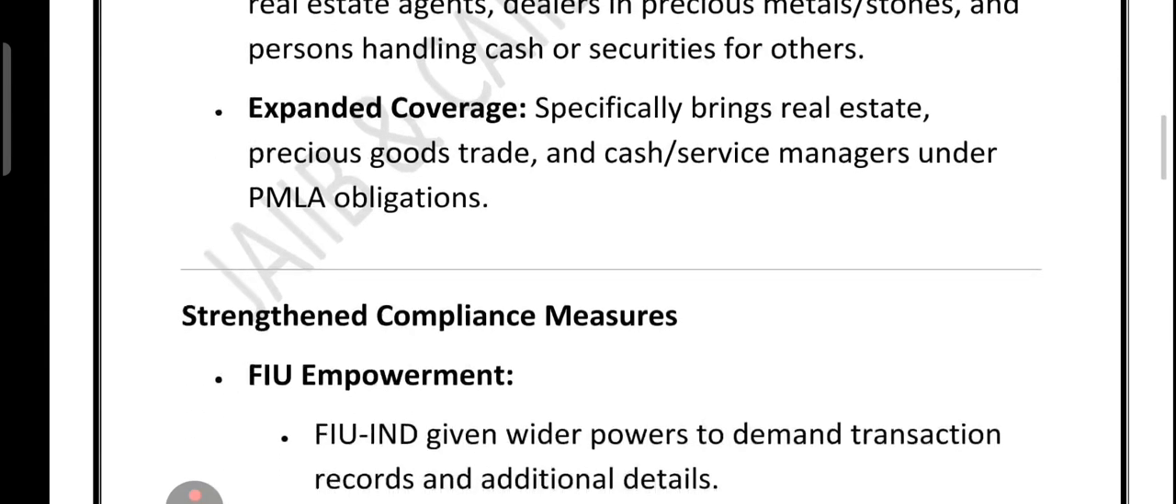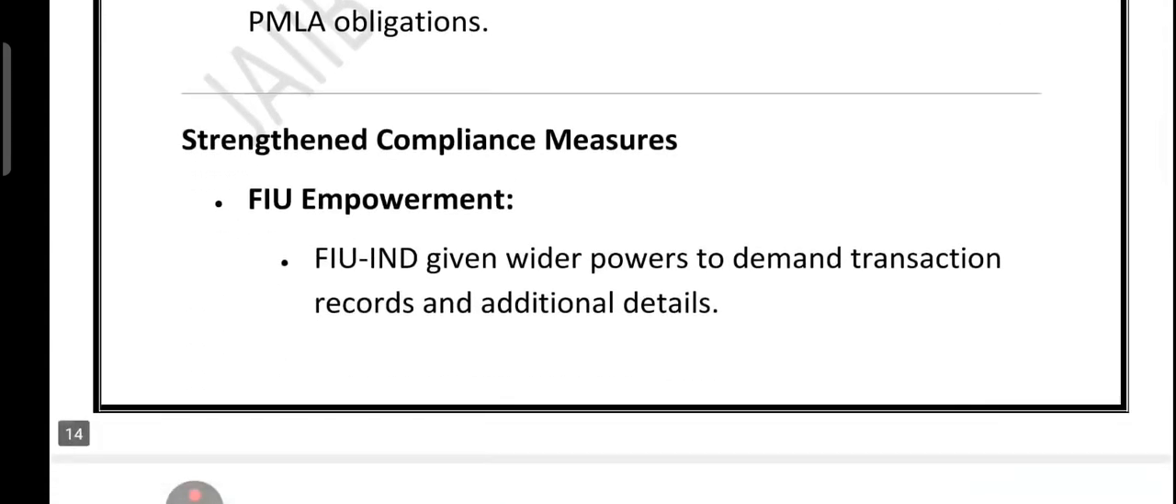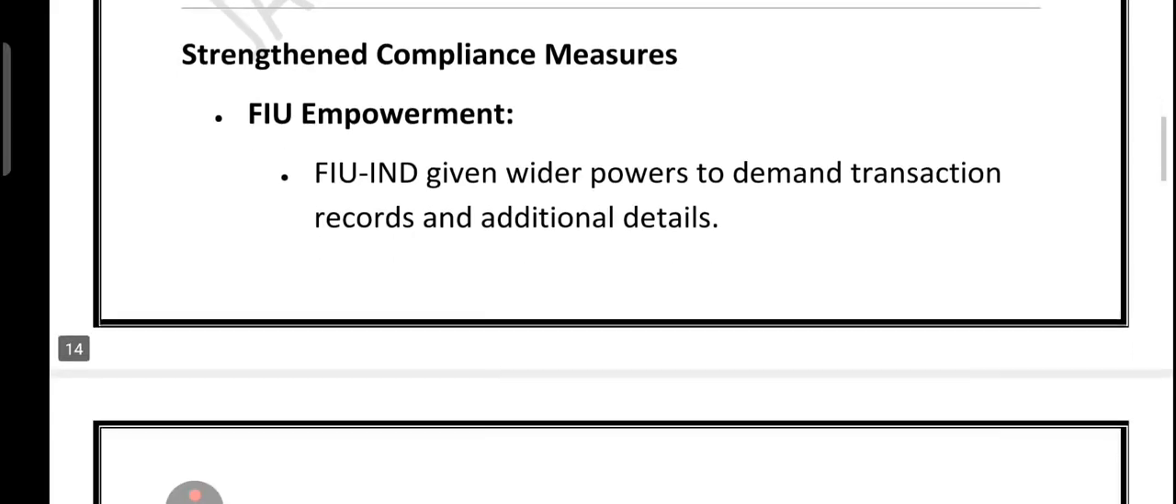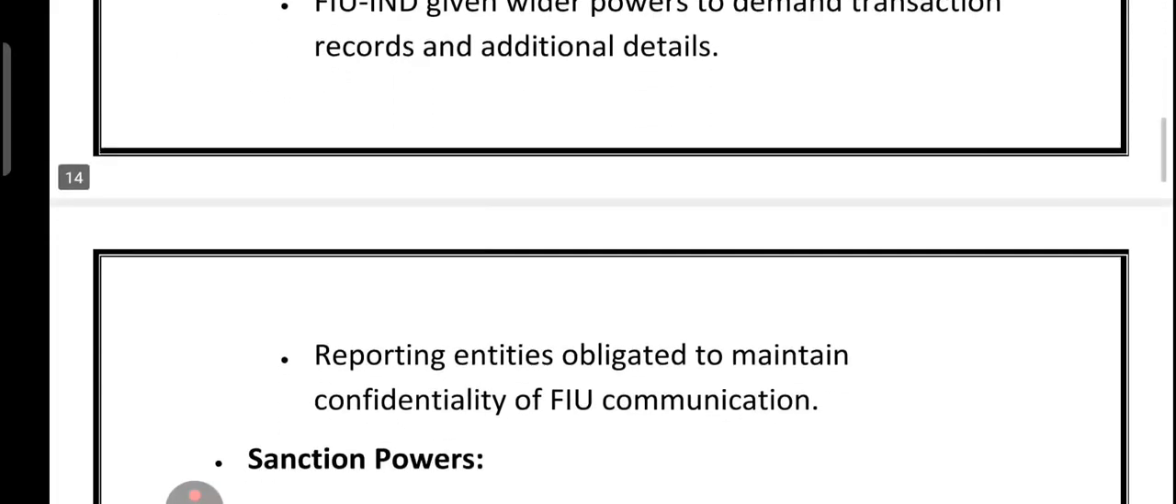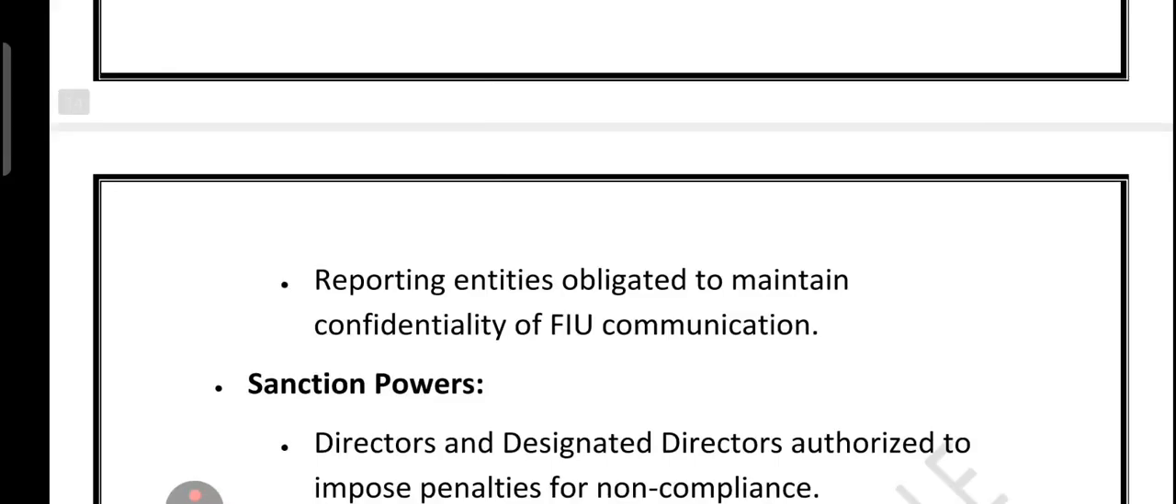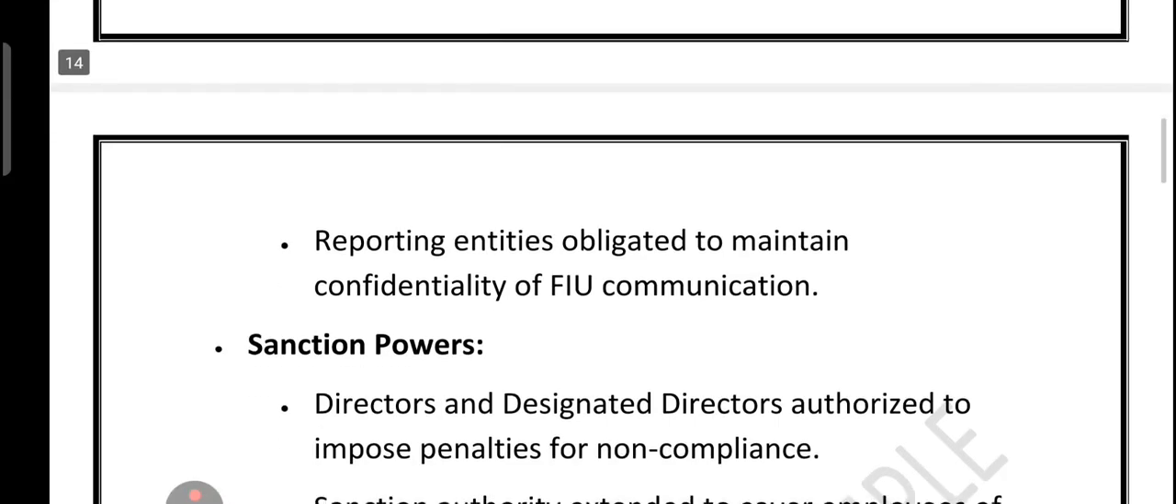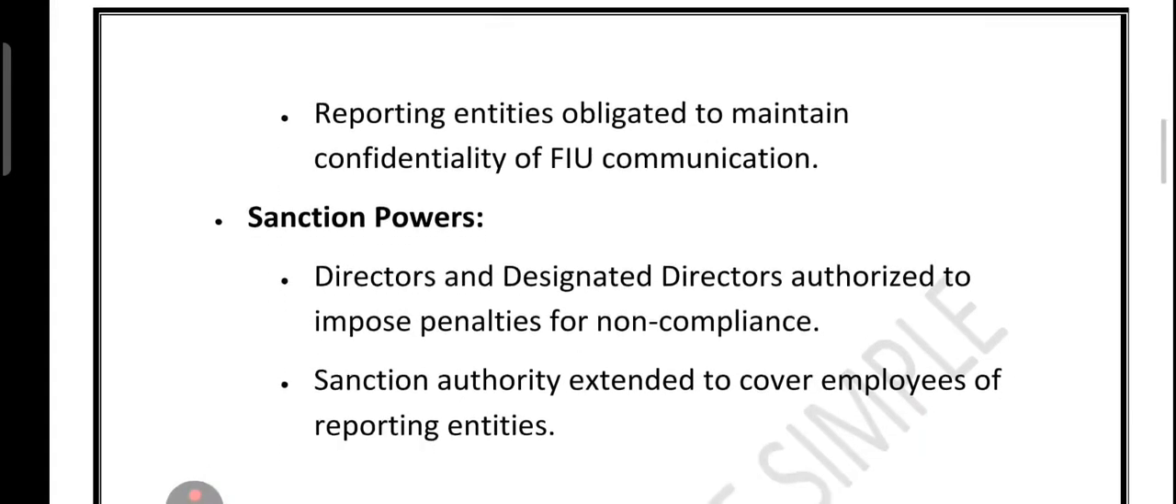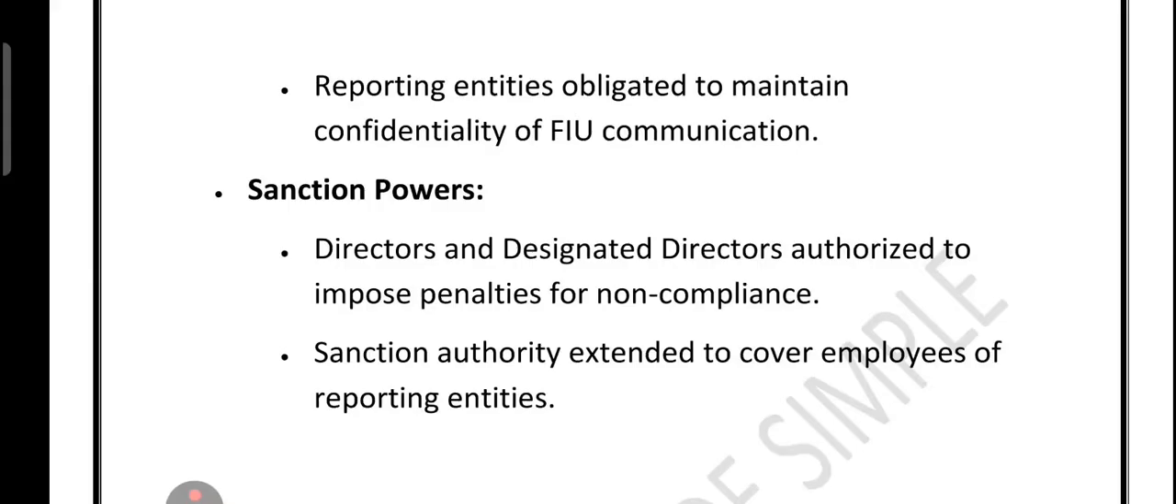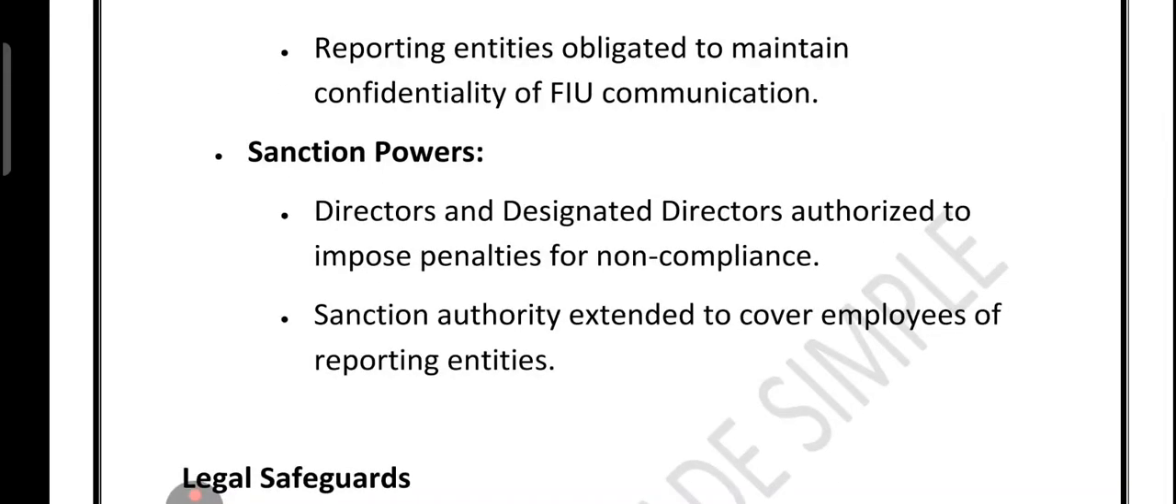On compliance, FIU-IND has been given more power. They can demand transaction records and extra details, and reporting entities must keep all FIU communication strictly confidential. And when it comes to penalties, the Director and designated director now have the authority to impose sanctions, not just on institutions but also on their employees. So in short, the net is widening, compliance is tightening, and accountability is now on both institutions as well as individuals.